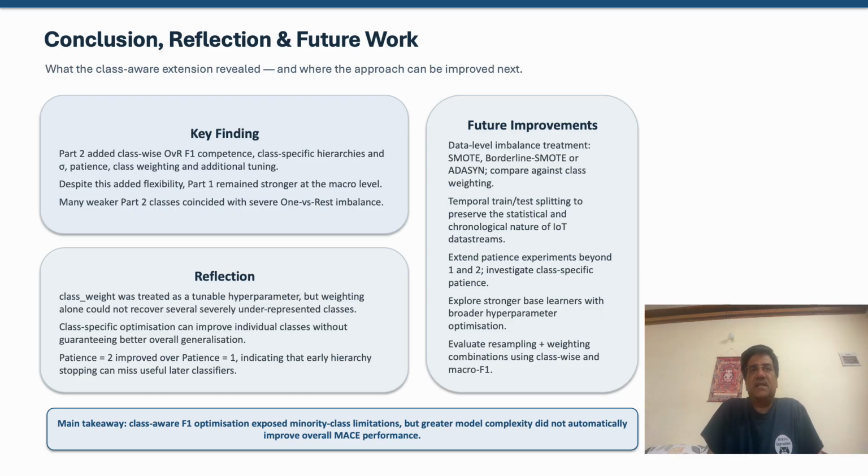In conclusion, the class-aware extension provided greater flexibility, but increased complexity did not automatically improve overall performance. The analysis suggests that severe class imbalance was a major limitation and class weighting alone was insufficient for several minority classes. Future work could therefore investigate data-level balancing methods such as SMOTE, temporal train test splitting to better preserve the IoT data characteristics, broader patience experiments, and more advanced classifiers with further hyperparameter optimization. Overall, the study demonstrates both the potential and the limitation of extending MACE towards class-specific optimization.